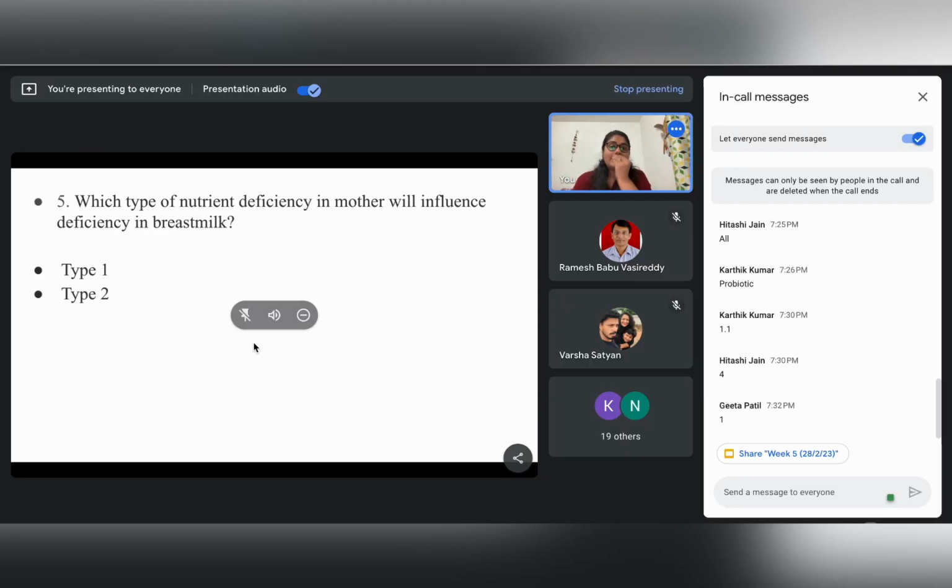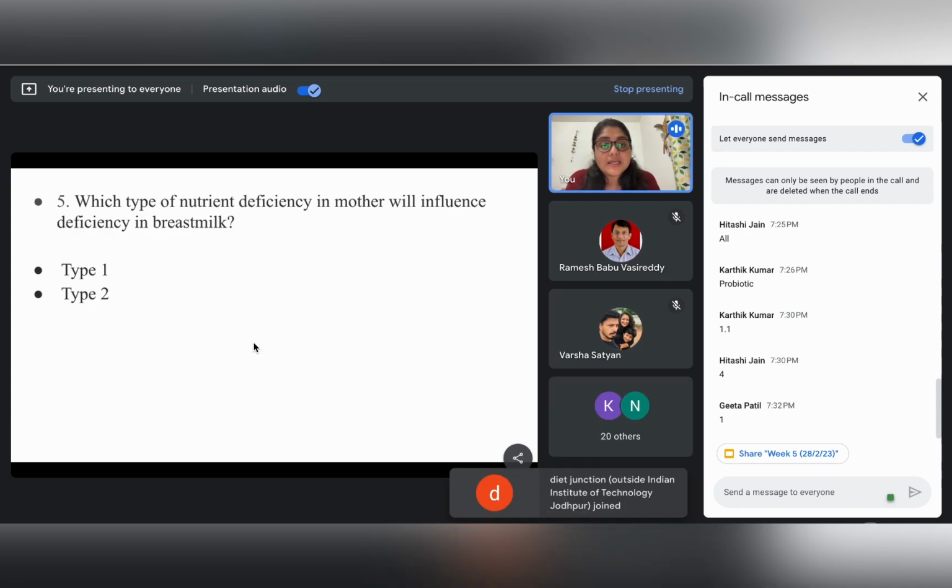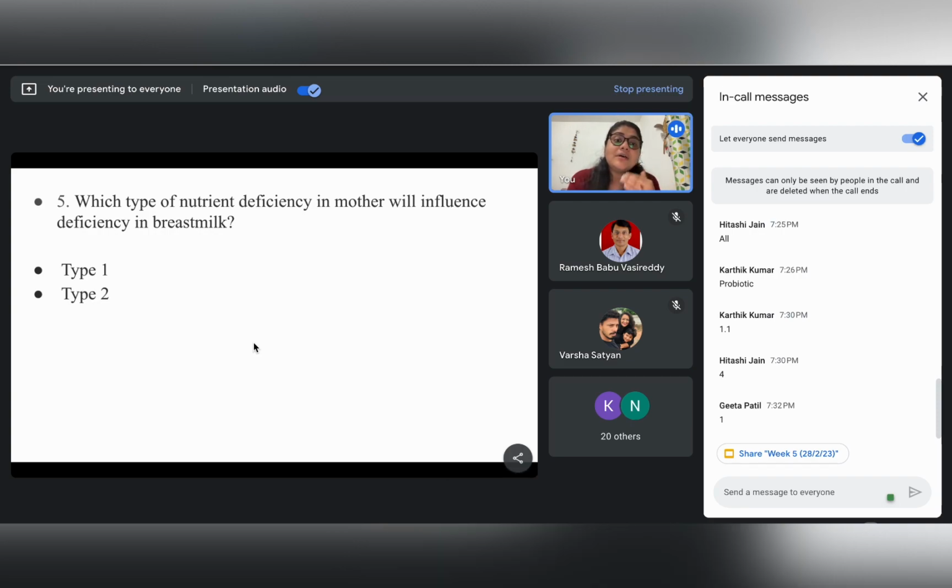Which type of nutrient deficiency in mother will influence deficiency in breast milk? As we had already discussed in our previous sessions, there are two types of nutrients. Type 1 nutrients are the functional nutrients, right? These functional nutrients cater to the overall function of the different metabolic systems of the body.